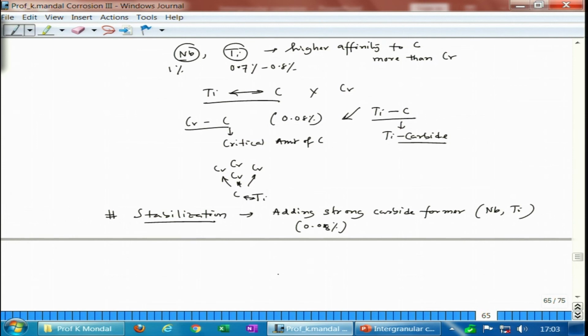So, we have some grades. The niobium containing grade is 347 stainless steel, and the titanium containing grade is 321. This one contains around a maximum of 1% niobium, and this one contains around 0.07% titanium. That makes the steel devoid of any sensitization. Fine, so let me stop here.